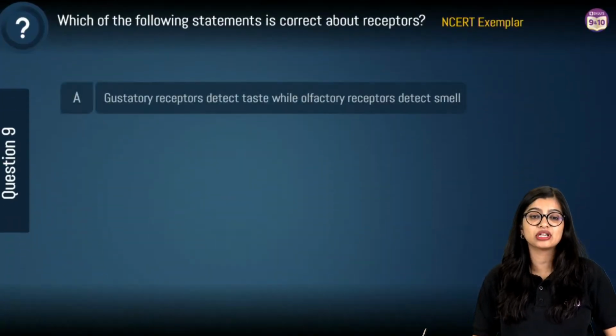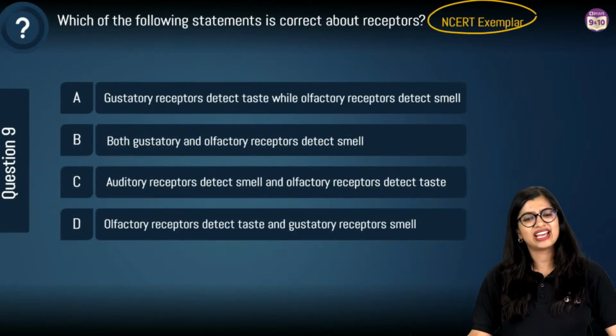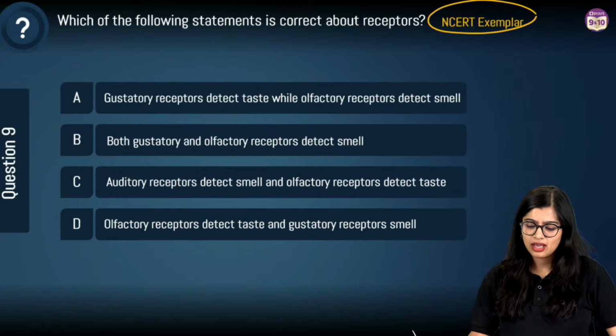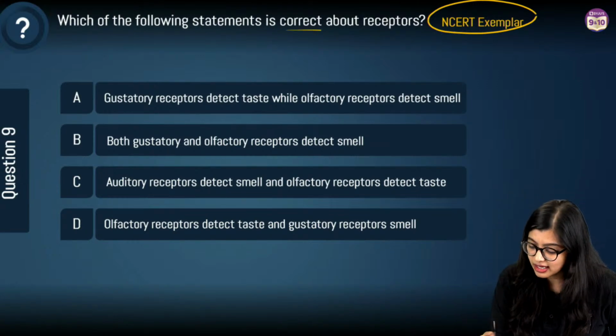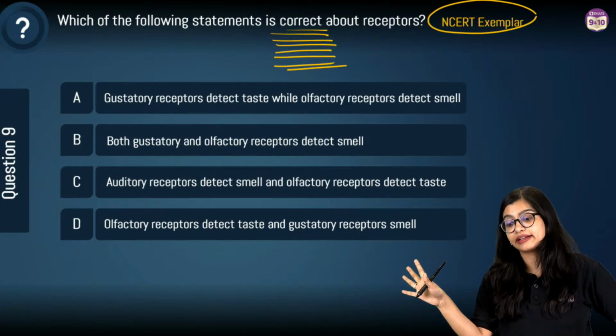Now we will move on to question number 9. Question number 9 is NCERT exemplar, right? Very, very easy question, this one. Which among the following statements is correct? I will put 5, 6 underlines around correct because you guys will read correct as incorrect.